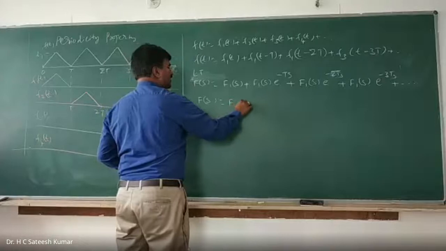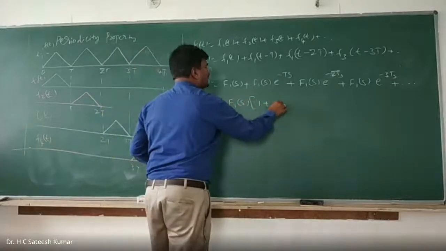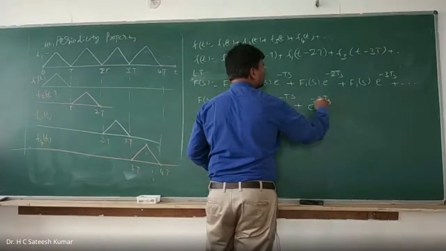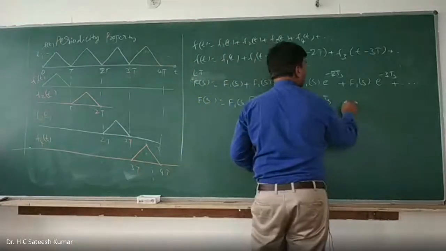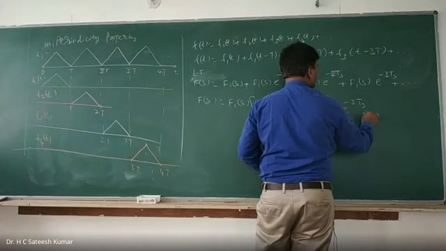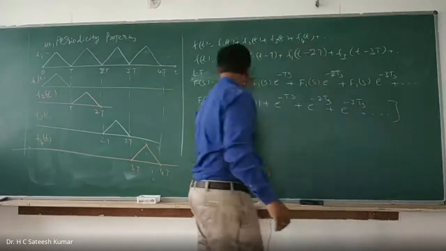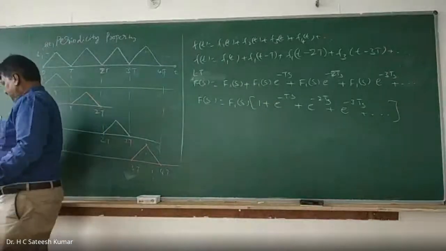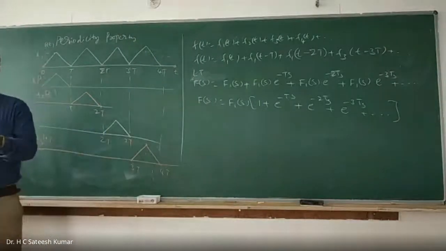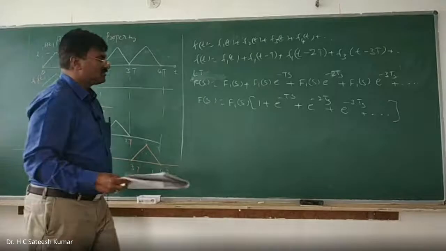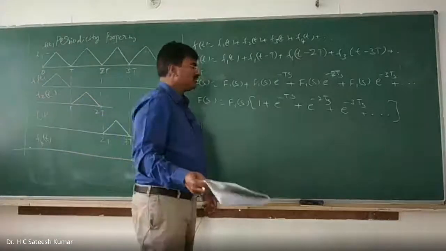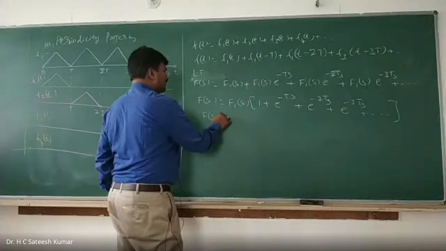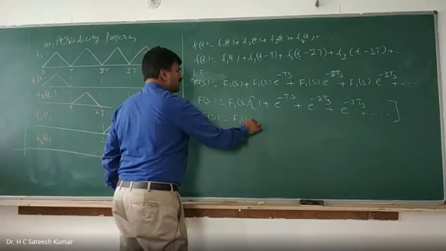We take f1 of s common: 1 plus e to the power of minus ts plus e to the power of minus 2ts plus e to the power of minus 3ts, and so on. That is your f of s, you will get it, right? So this is nothing but a series only. f of s is nothing but equal to f1 of s into this series.